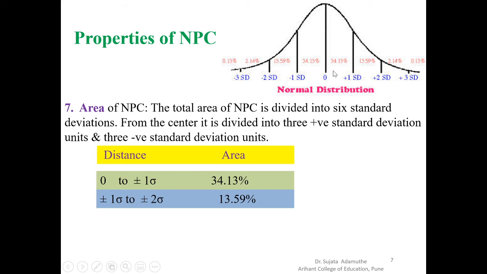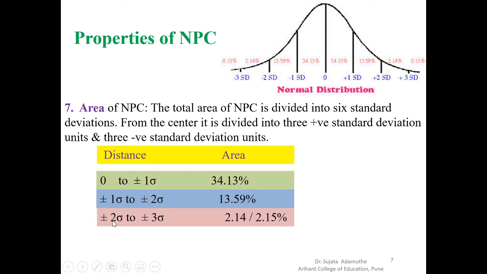That means above the M, from plus 1 SD to plus 2 SD, and below the M, from minus 1 SD to minus 2 SD, there are 13 to 14 students out of the 100 students as per the normal probability curve.